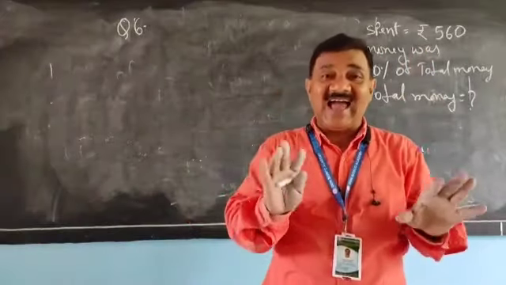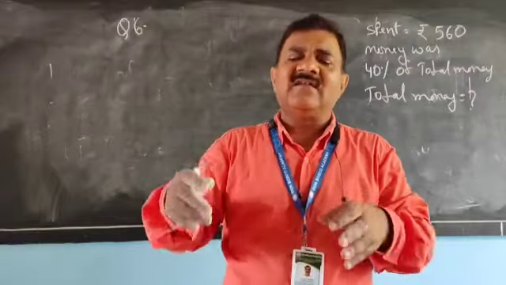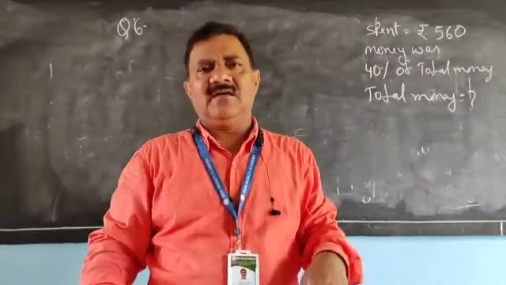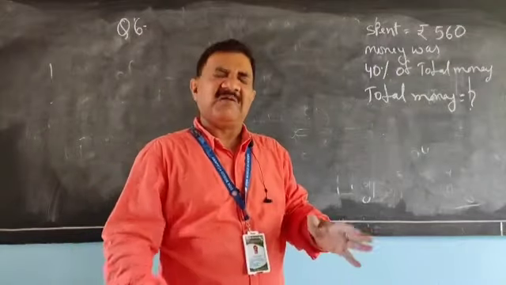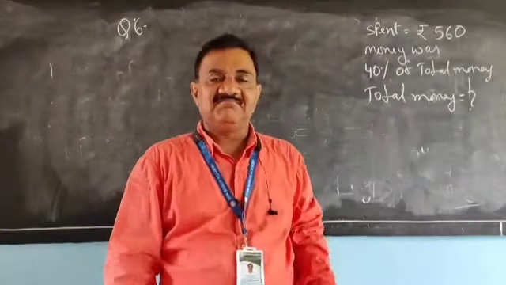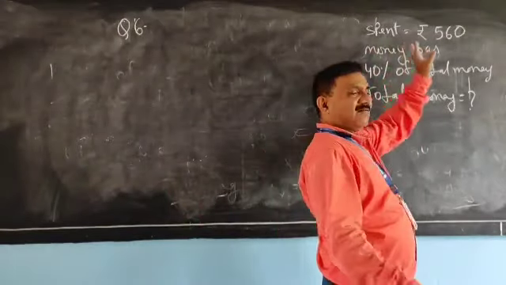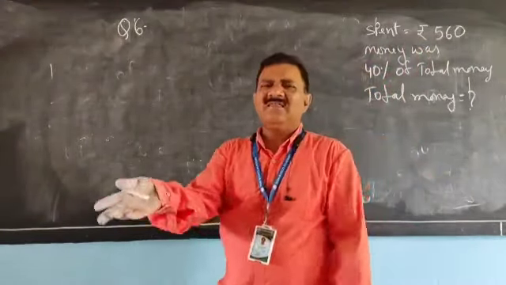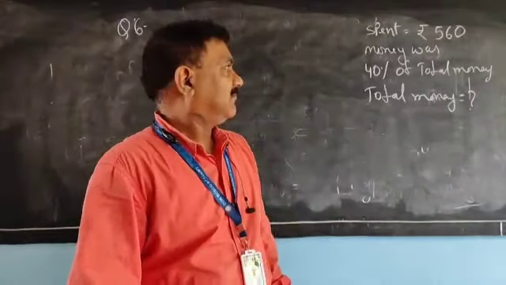How much money he has is not given. Only it is given that suppose he went to the market and bought something. The shopkeeper asked him to give 560 rupees, and you paid.